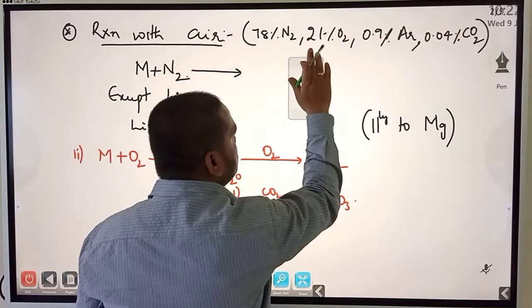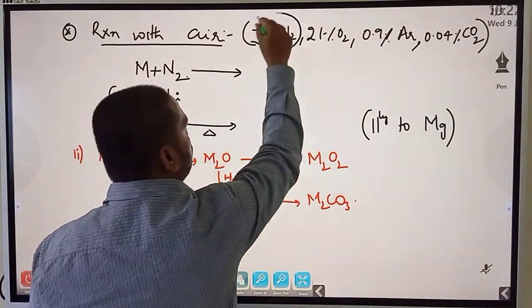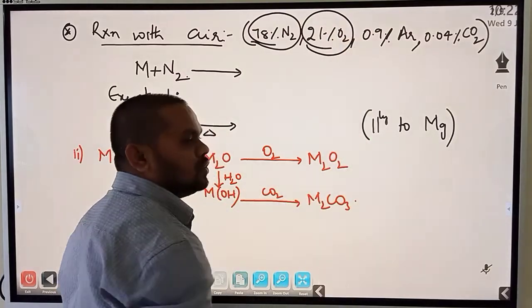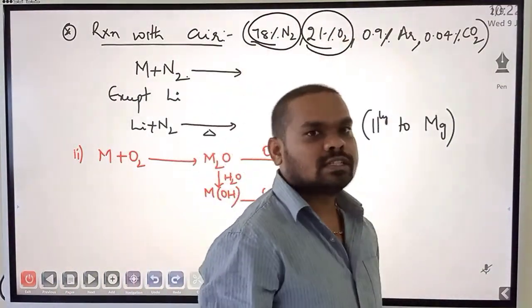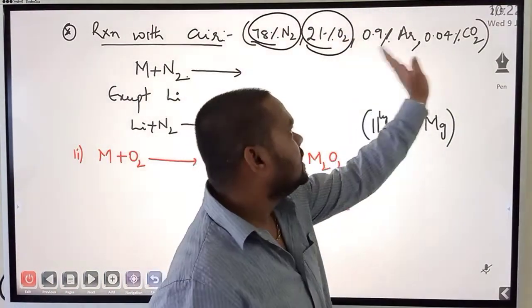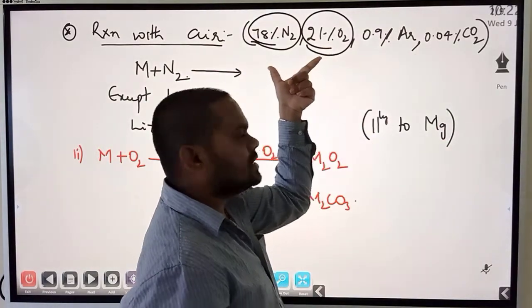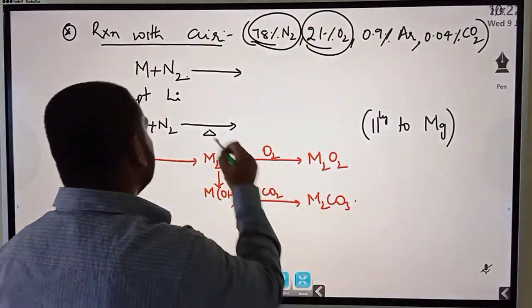So the moment I am saying these percentages, it means these alkali metals mostly have the chances to react with either nitrogen or, to the maximum, with oxygen. They cannot further react with the others. So in our study we don't take these into consideration. We will stick to nitrogen and oxygen. So first, reaction with nitrogen.